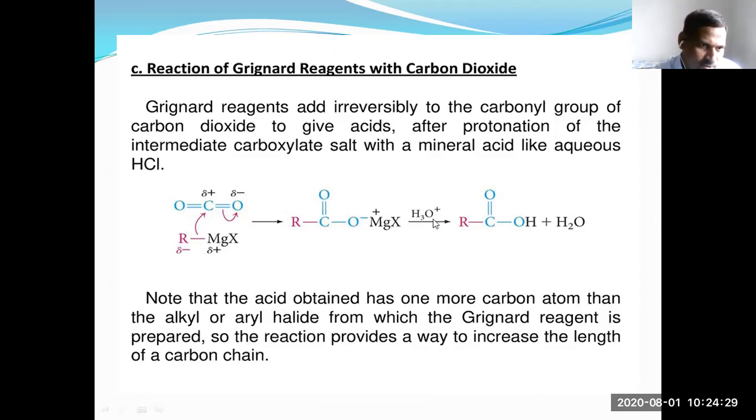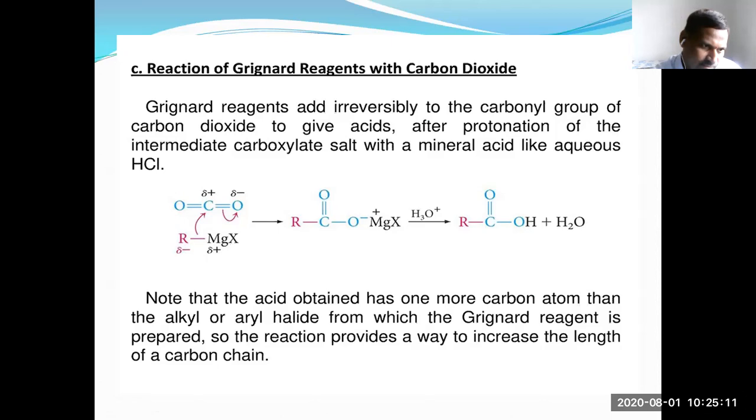So carbon dioxide adds to the Grignard reagent by nucleophilic addition, and the intermediate formed undergoes acid hydrolysis to give carboxylic acids. So we can take methyl magnesium bromide, where the alkyl group is methyl, and we get ethanoic acid.